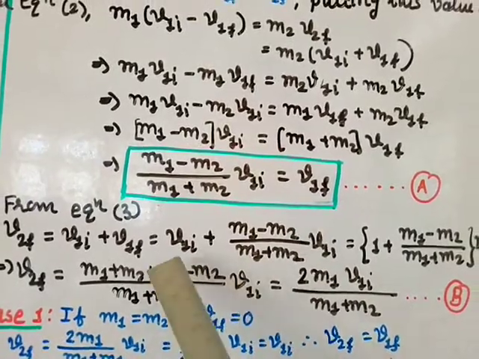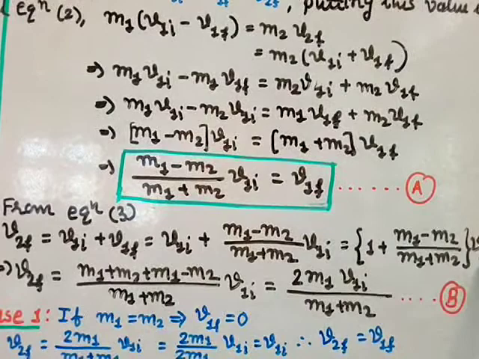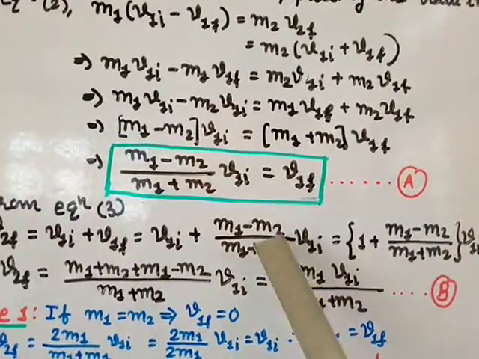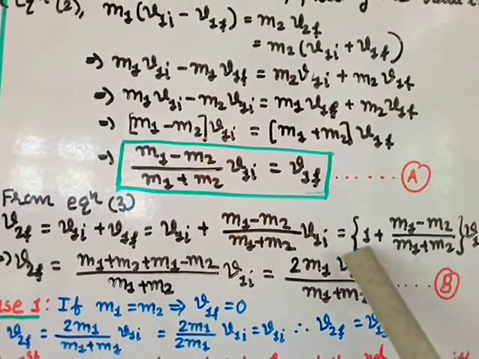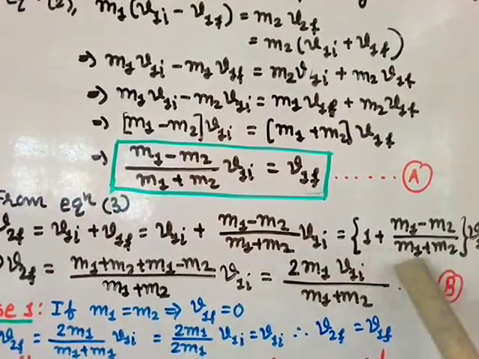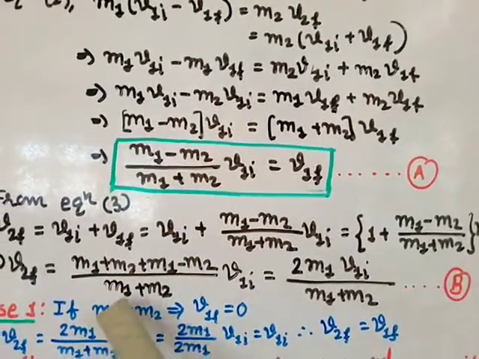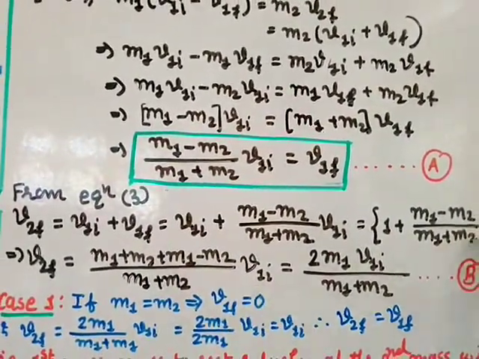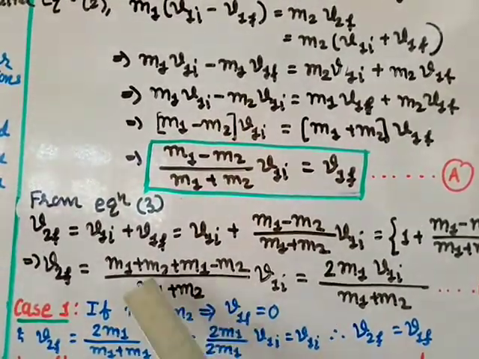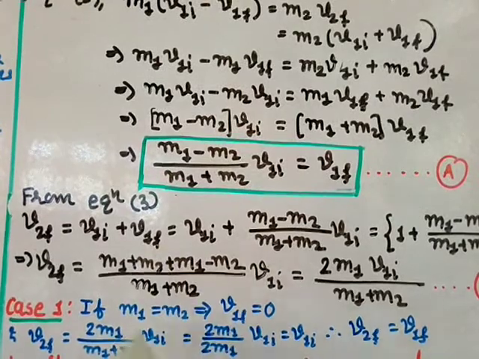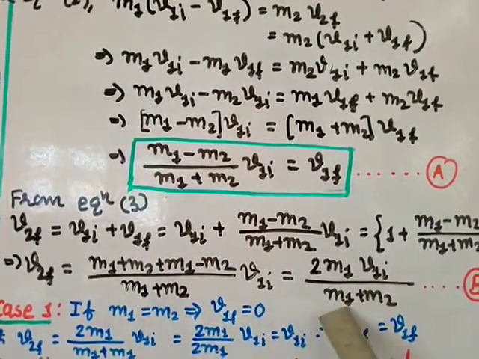Now you see here we have got v1i and v1i, so I can take common. I am taking v1i common. So here I get 1 plus this value as it is, m1 minus m2 divided by m1 plus m2. Take LCM. So 1 into this, here you get m1 plus m2 plus this one, m1 minus m2 divided by m1 plus m2 into v1i as it is. See here m2 is positive, m2 is negative, so you can cut, and here m1 plus m1 which will give 2 times m1, and here v1i as it is, and denominator m1 plus m2.